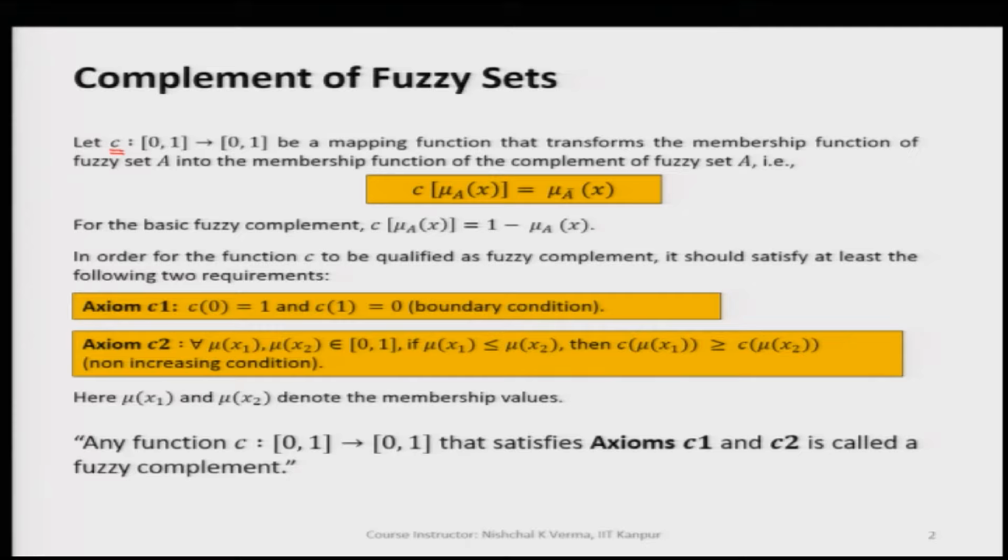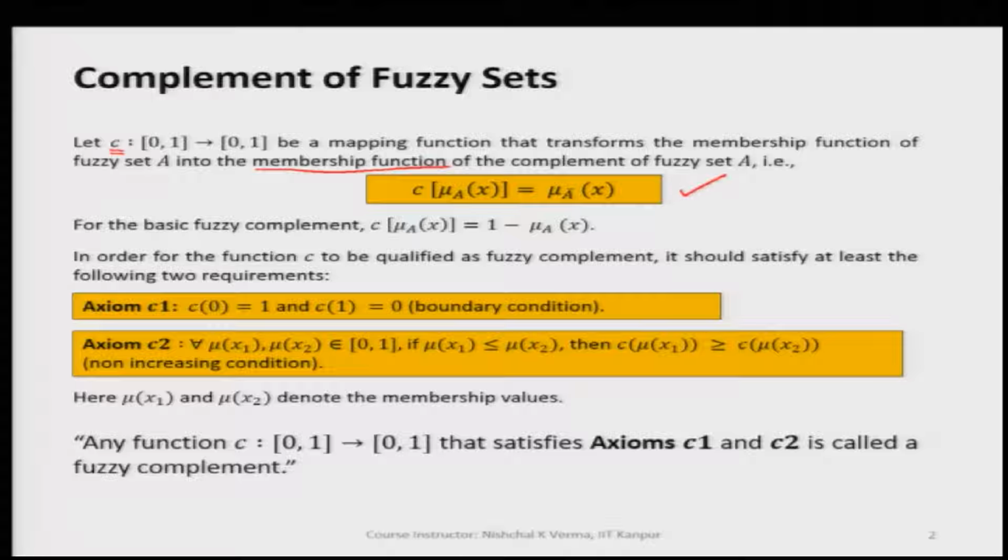So, this is a mapping function that transforms the membership function of a fuzzy set A into the membership function of a complement of fuzzy set. Here we have written membership function, so this is applicable when we are dealing with a continuous fuzzy set, but if we are dealing with a discrete fuzzy set, then we will use the membership values or membership grades.